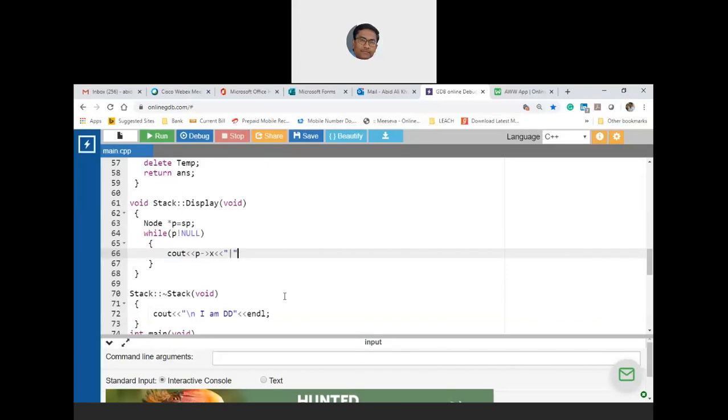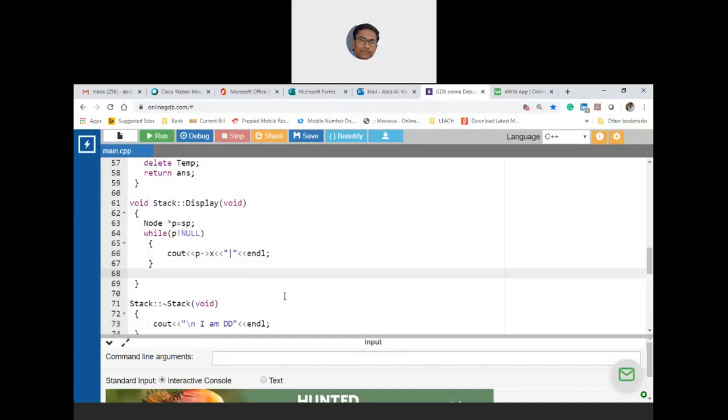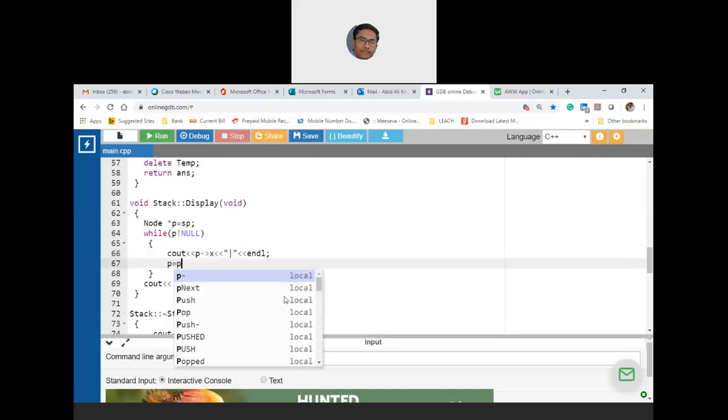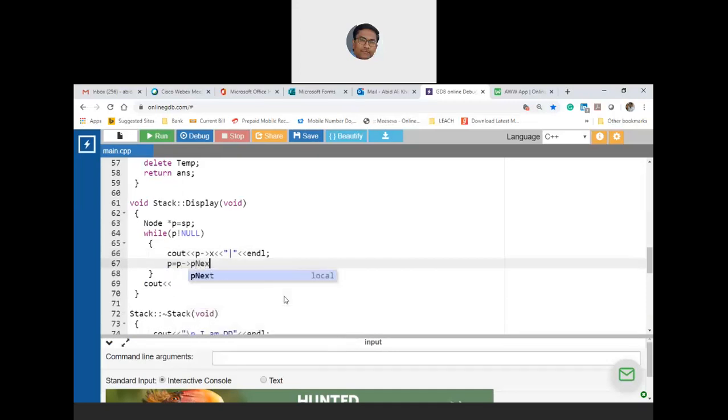I'm going every element down, so that you will get line by line all the elements. Then p has to be moved. That means p is equal to p arrow pointer to the next node. So starting from the stack pointer till the last, p is not equal to null, you are displaying all the stack elements. That's it.